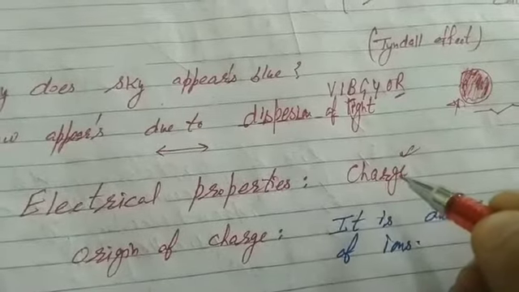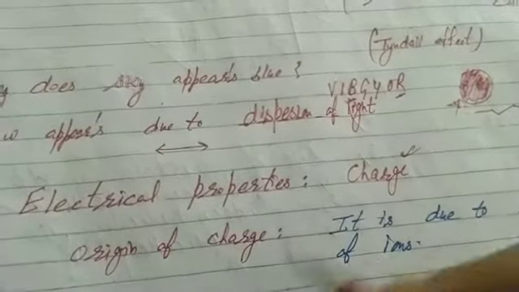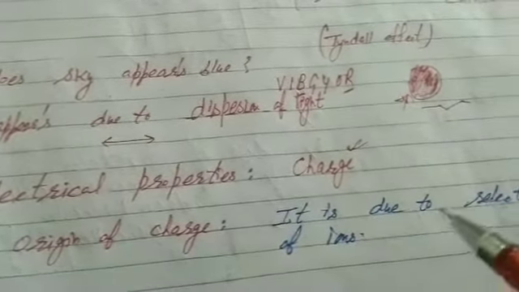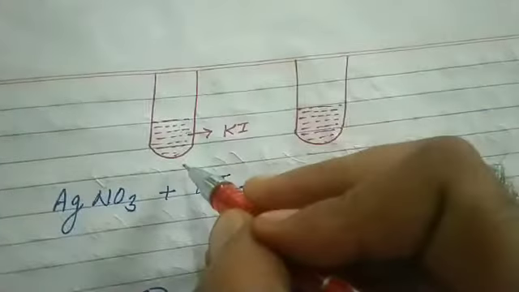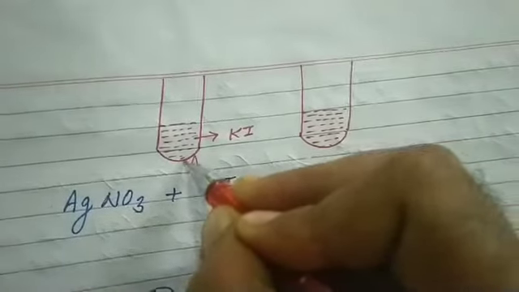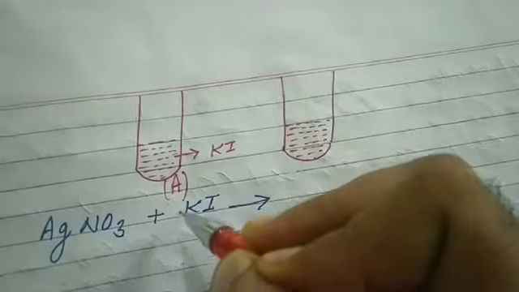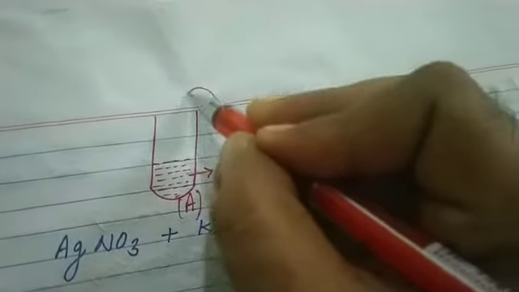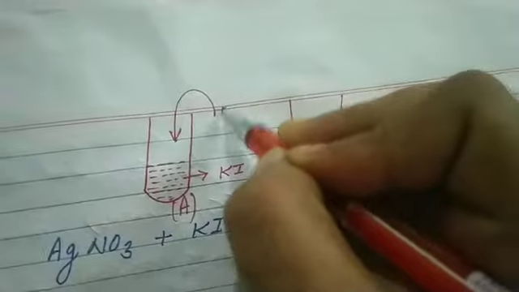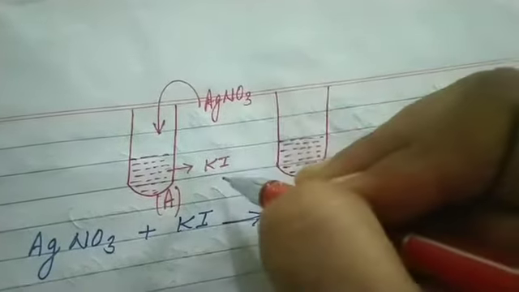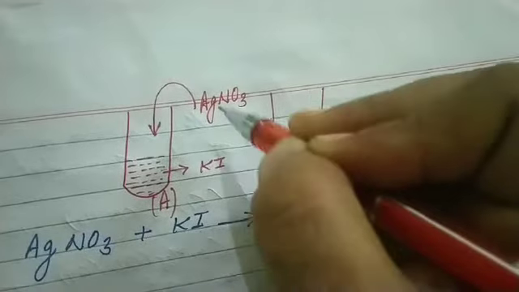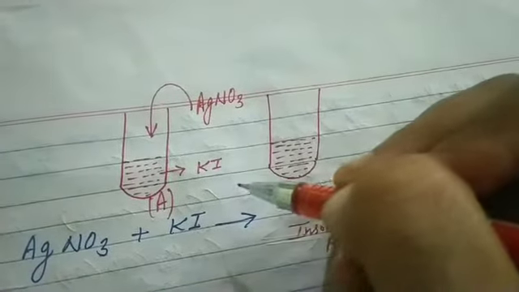That's the confusing part, students. I am going to clear it. Origin of charge: it is due to selective adsorption of ions. Please look here carefully. That's test tube A containing potassium iodide. To this I add AgNO3. It's clear potassium iodide acts as the dispersion medium and AgNO3 acts as the dispersed phase.